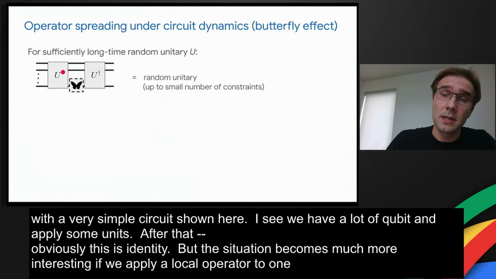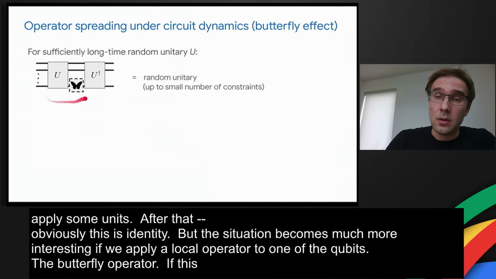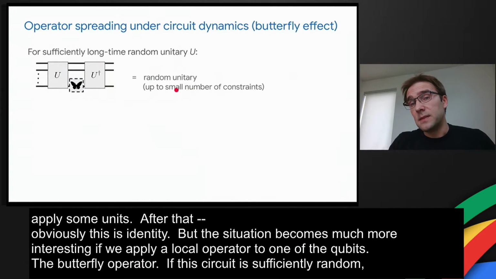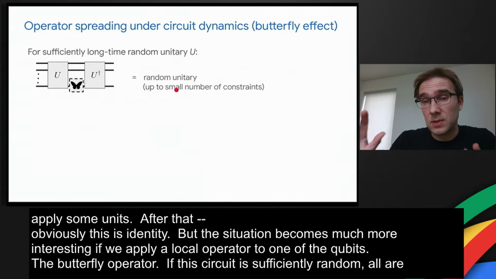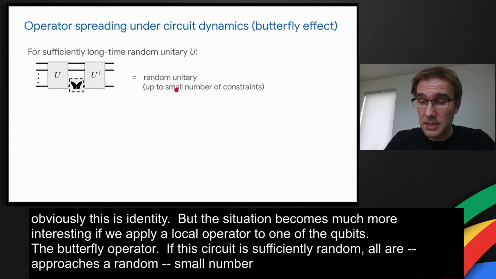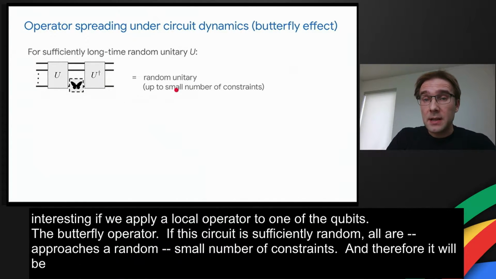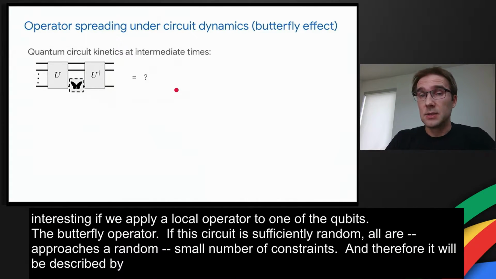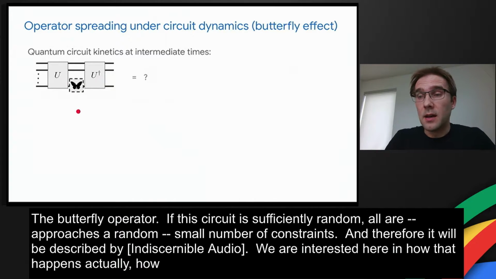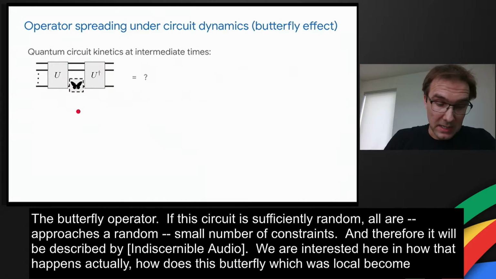Right? If this circuit U is sufficiently long and is random, the butterfly operator conjugated by U and U dagger itself approaches a random unitary up to some small number of constraints. And therefore, it will be described by some version of random unitary ensemble. We are interested here in how that happens, actually. How does this butterfly operator, which was local, become a matrix spread over all the Hilbert space?